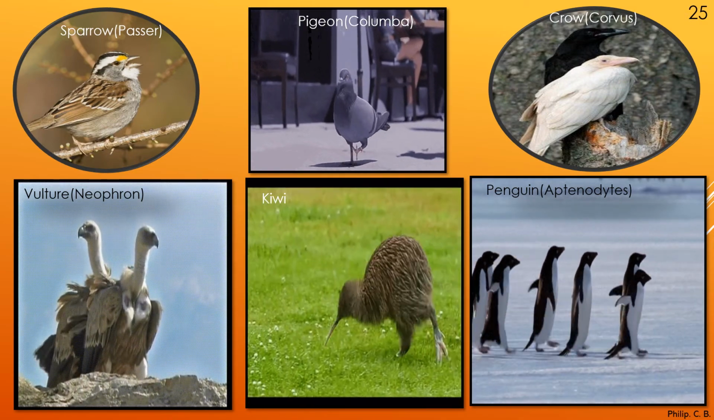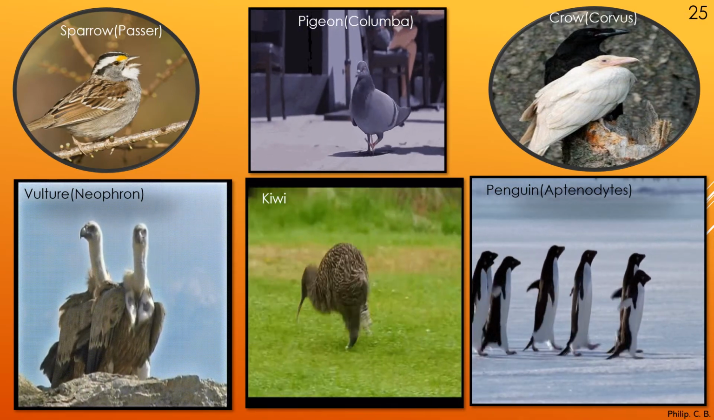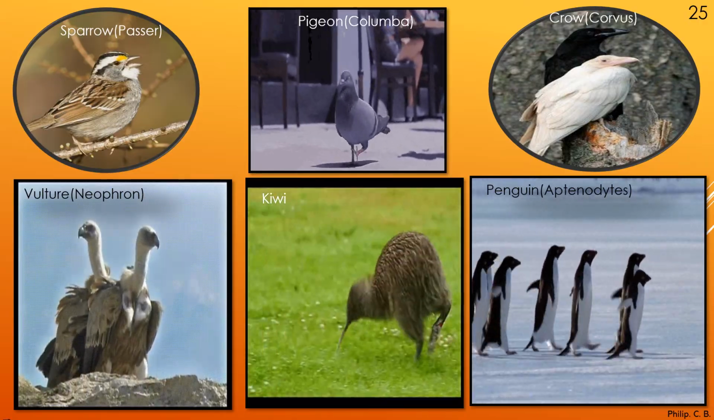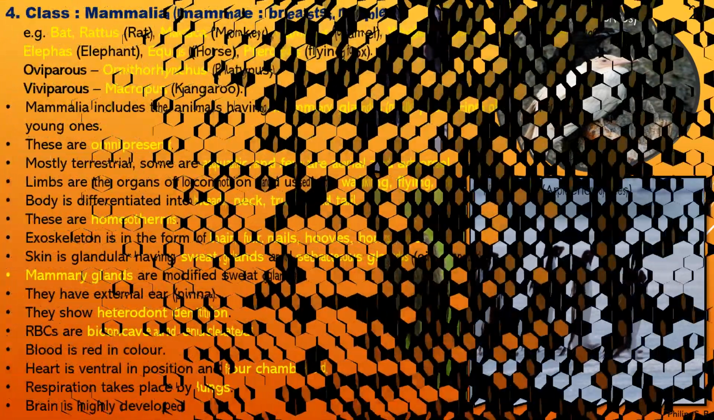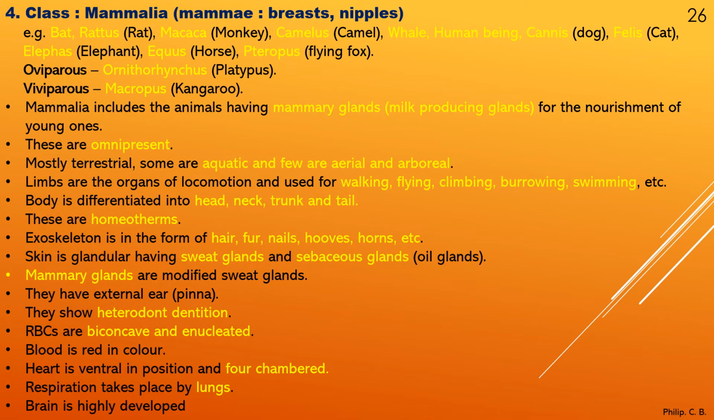Now coming to the last vertebrate class, Mammalia. Mammae means breast, the nipples. Examples: bat, rattus or rat, macaque, monkey, camelus, camel, whale, human being, canis, dog, felis, cat, elephas, elephant, equus, horse, pteropus, flying fox. So again we can see all the examples later.